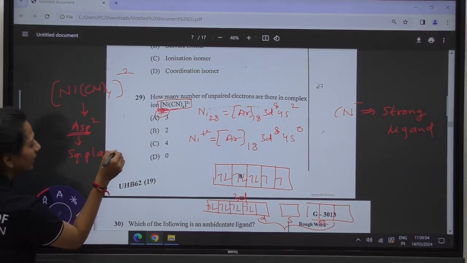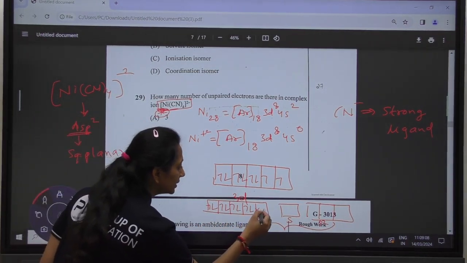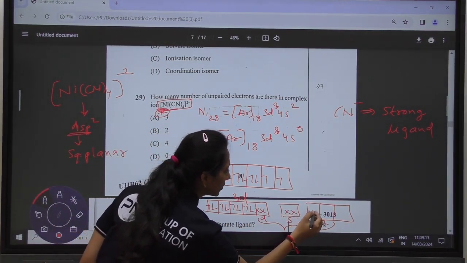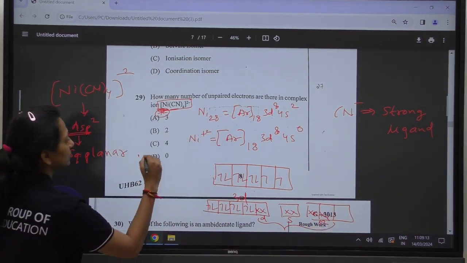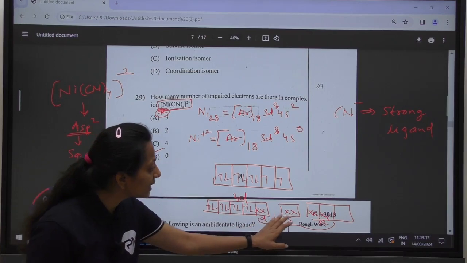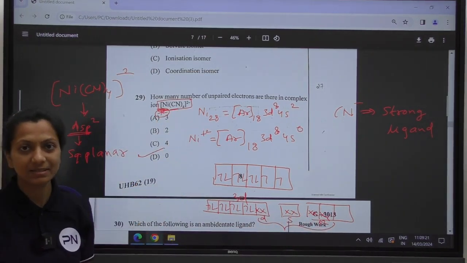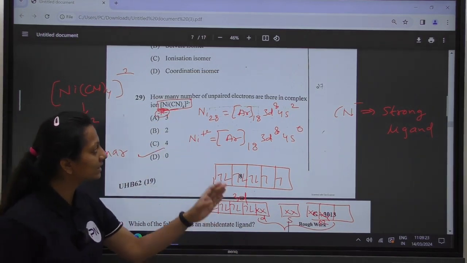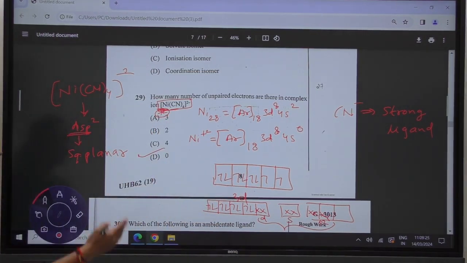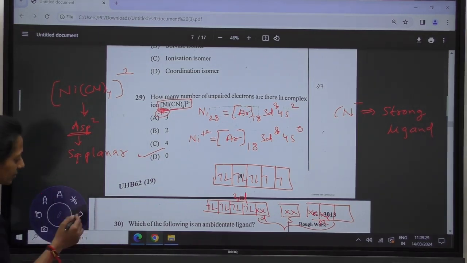This is square planar, and how many unpaired electrons does it have? There are 0 unpaired electrons present in this. So option D is your correct answer. These 8 electrons are being given up by the CN-, which is the ligand present in the complex. We know that each ligand donates 2 electrons. Moving towards the next question.